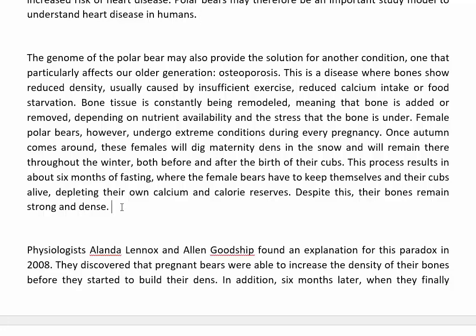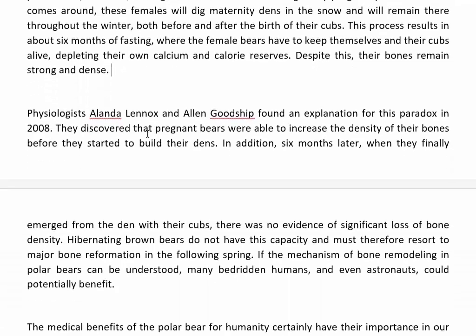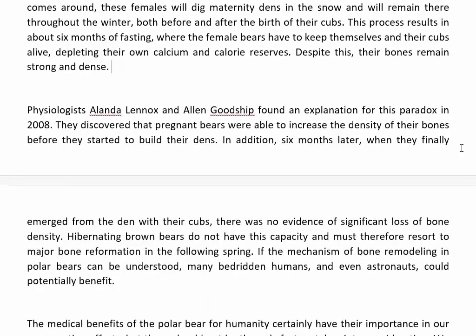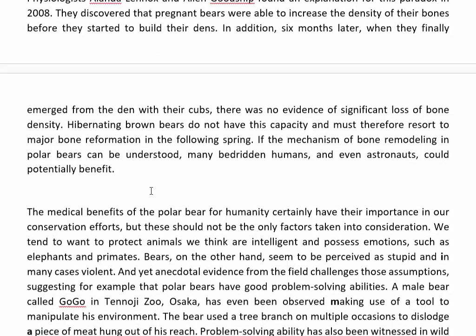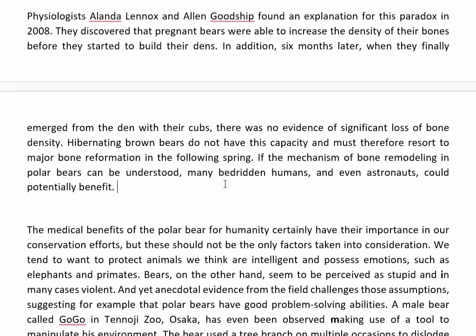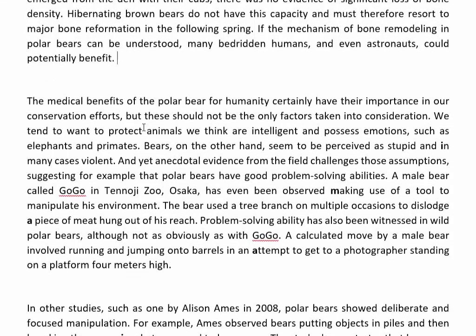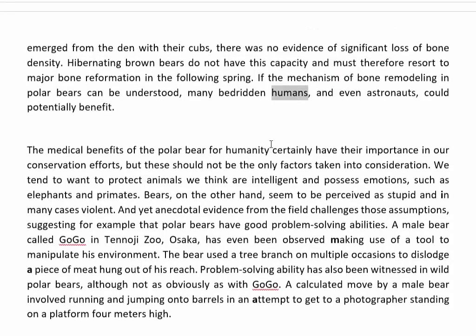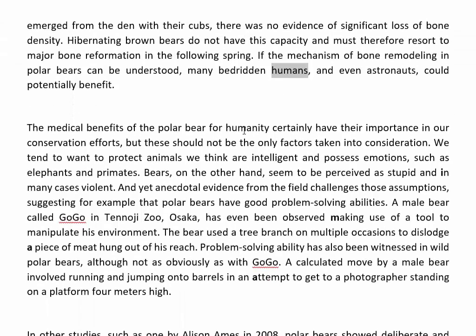Okay, there is no keyword in this paragraph. There is also no keyword in this paragraph, so we have to leave it. They mention humans here, but there is no keyword related to intelligent or unintelligent or something else.